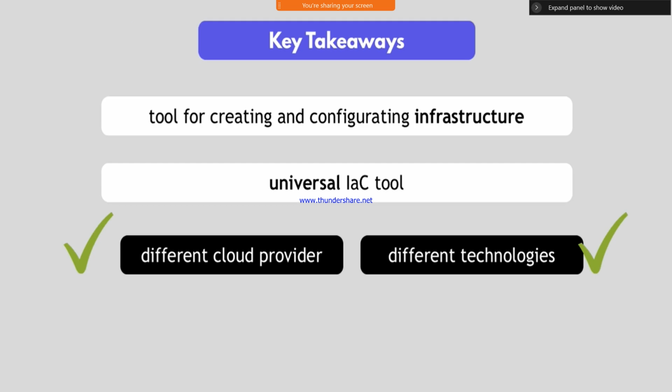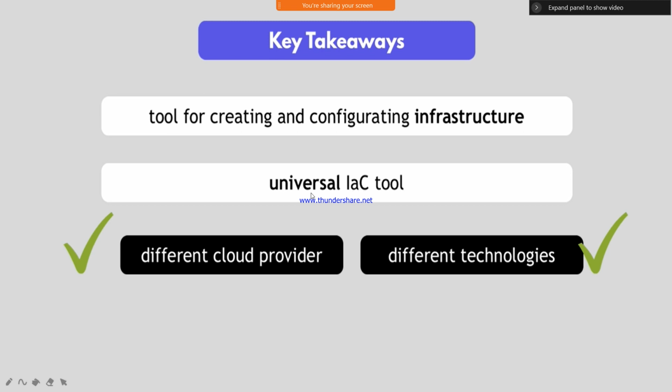Coming to key takeaways: Terraform is a tool for infrastructure creation, and overall it is a universal IaC tool, which supports all cloud environments.